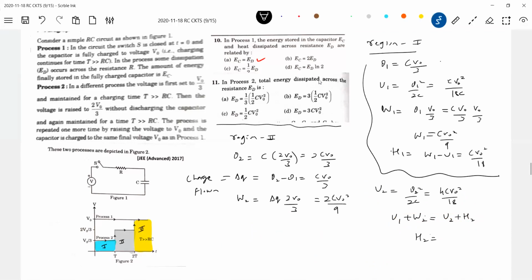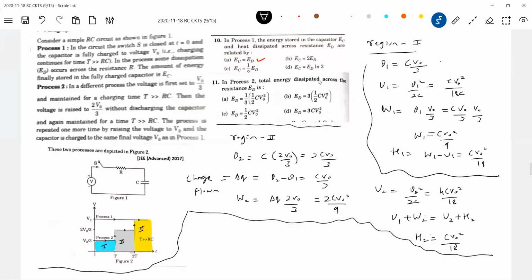Give me the value of H2. I'll go for region 3. C V naught square by 18, sir. Okay, this is H2. After this, now again come for region 3. Again, the same idea. Final charge will be C into V naught.